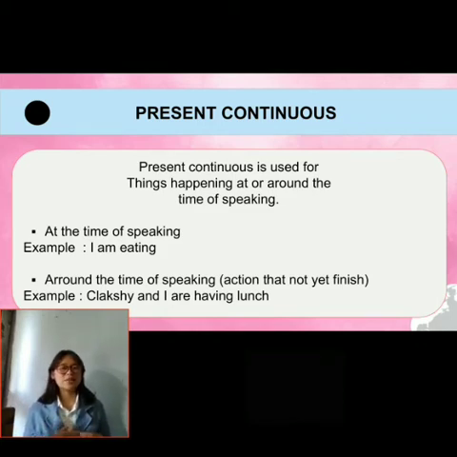Or it can say that Klexi and I are in the middle of having lunch. The simple present continuous also has a formula. The formula consists of positive, negative, and interrogative form. However, the interrogative has two types of form: interrogative for yes or no questions and interrogative for word questions. So let's see the formula and also the example.